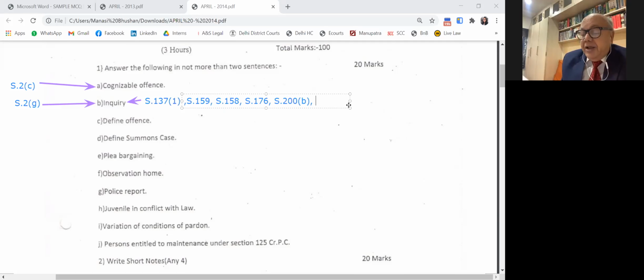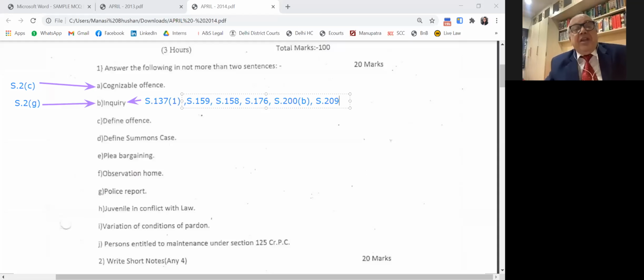Then under 210, a magistrate has power to hold another inquiry in the matter where the police submits the report. Where the police submit the report, there is a complaint case and also investigation by the police. There are two types here. There's a private case filed and also investigation going on by the police under 154, 156, 157 CRPC. In such a scenario, the magistrate has power under section 210 to hold the inquiry and stay the proceeding. Please note that. Then under section 309, the magistrate has power to postpone or adjourn the matter and hold the inquiry. These are the illustrations where the inquiries can take place.